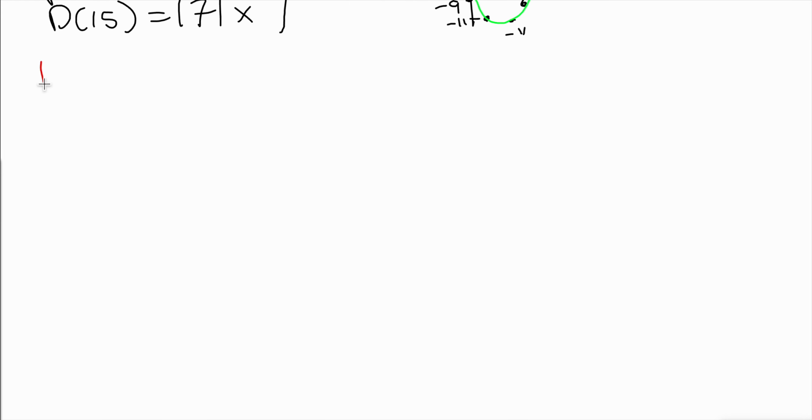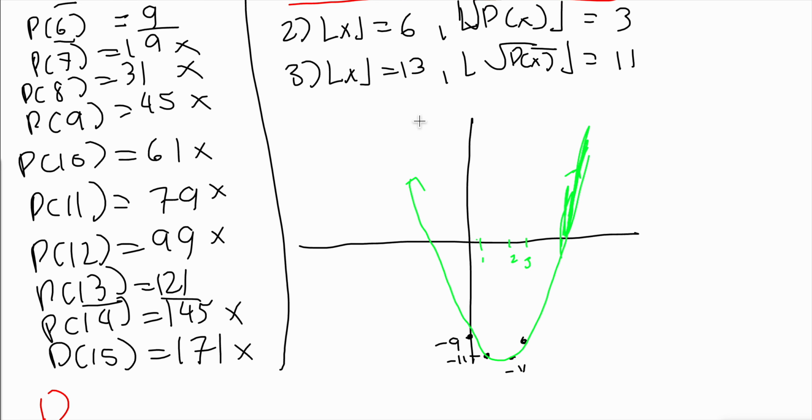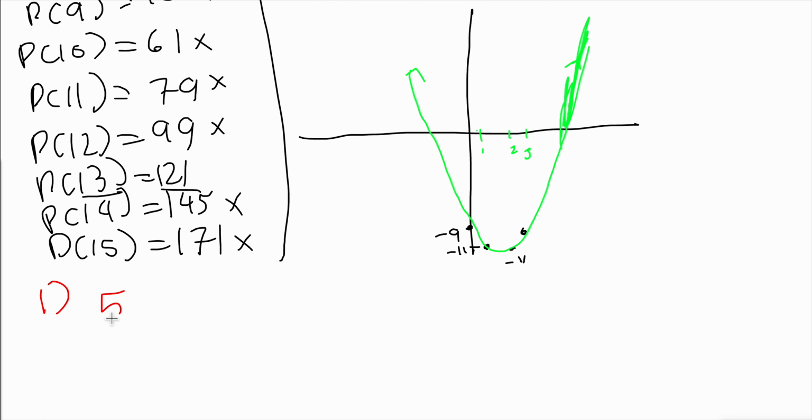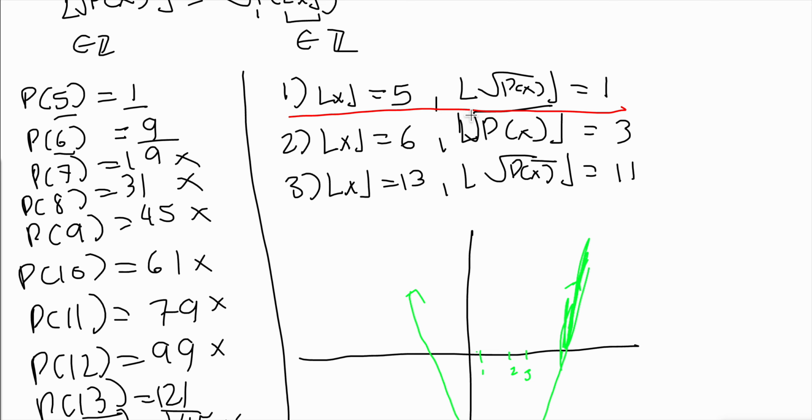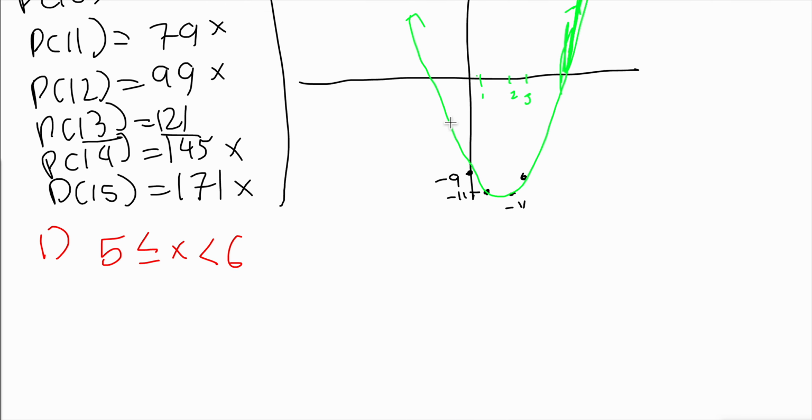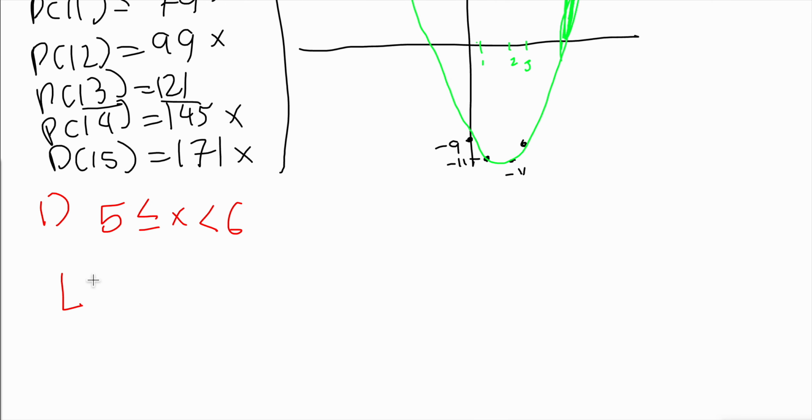So case 1 gives us, well, first we want floor of x is equal to 5. That happens when 5 is less than or equal to x, which is less than 6. That's when the floor of x is equal to 5. And then we also have that the floor of the square root of p of x is equal to 1, because we got that by plugging it into here.